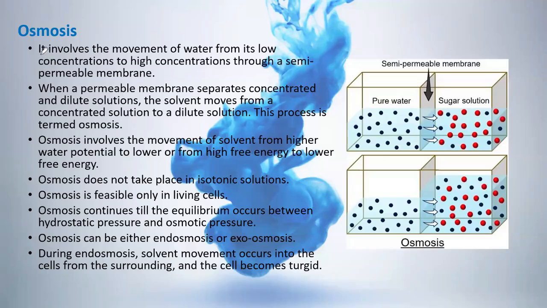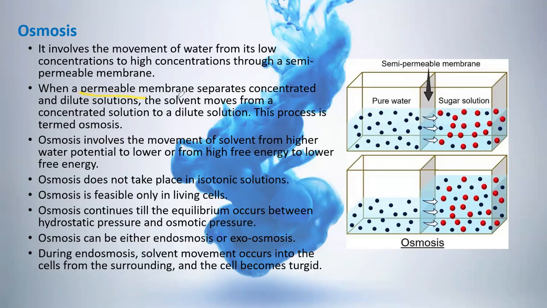The next is osmosis. It involves a movement of water from its higher concentration to its lower concentration through a semi-permeable membrane. This is the difference between osmosis and diffusion. In case of diffusion, there is no involvement of a semi-permeable membrane, whereas in the osmotic system, the semi-permeable membrane is necessary. Otherwise, the process will be diffusion.